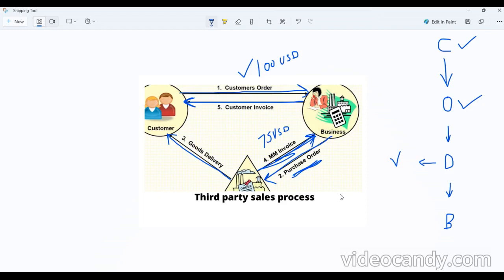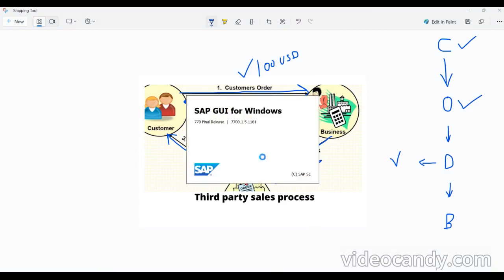For that we need to change something. We need to change something in the item category. In the material item category we have to make some changes. Let's see how we have to do it, and let's try the process. So let's get into the system.